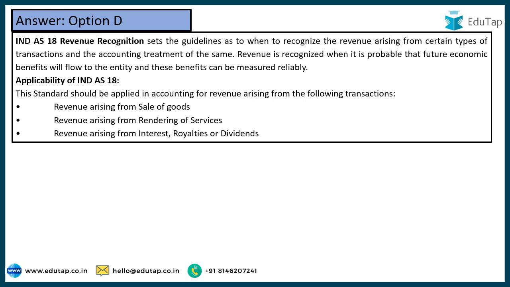So you have to remember Ind AS 18 revenue recognition. It talks about when you have to recognize the revenue in the books of accounts in relation to certain types of transactions, and it is applicable to the following transactions: revenue which arises from the sale of goods, revenue which arises from the rendering or provision of services, and the revenue which arises from interest, royalty, and dividend. So this is basically the broad scope of Ind AS 18, which you have to remember from examination perspective.